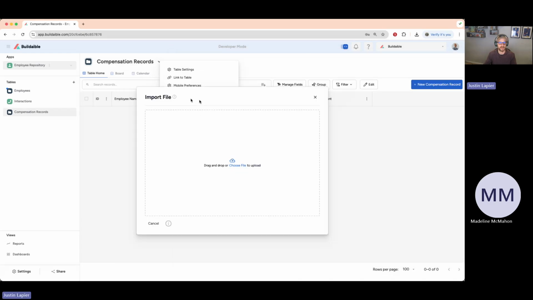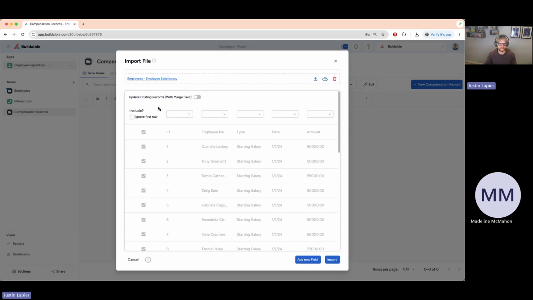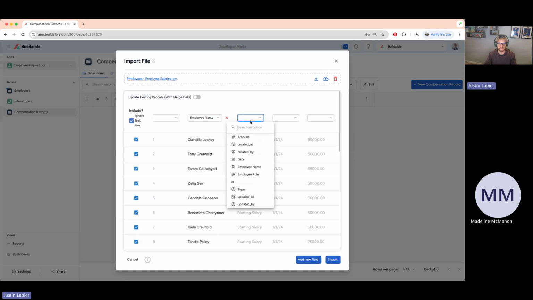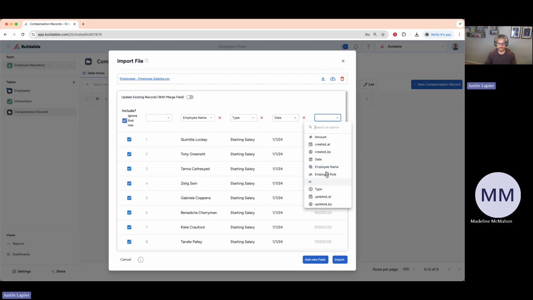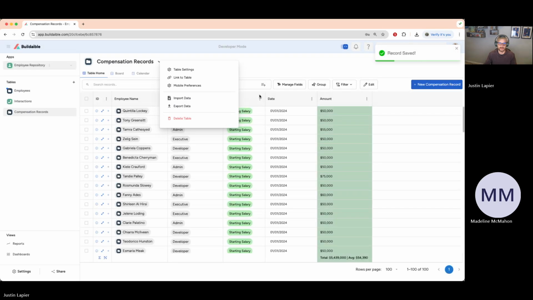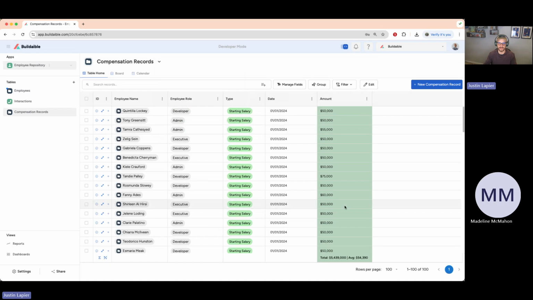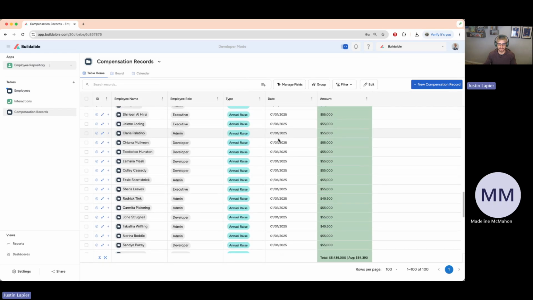Let me jump in and hit import data again. Drop the file in. I'm going to ignore the first row. We're going to select the employee name, type, the date, and the amount, and hit import. Okay, there we go. So now the data's in there correctly. The dates are all coming through, it looks like correctly.